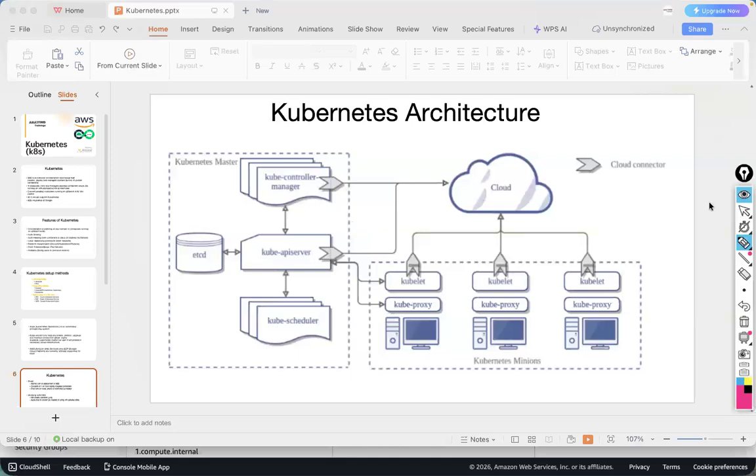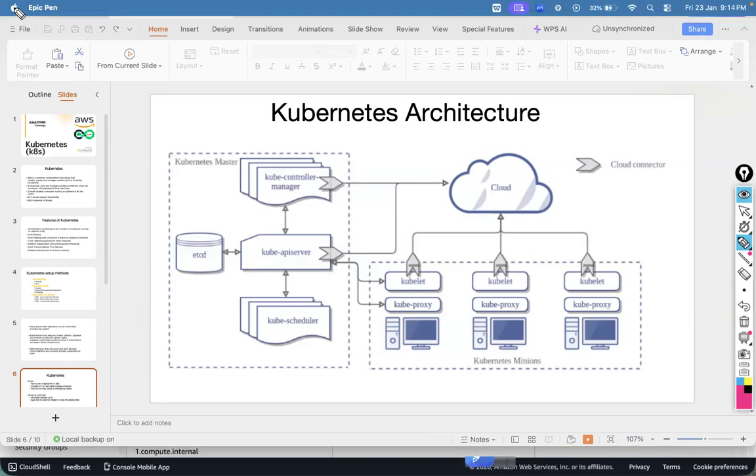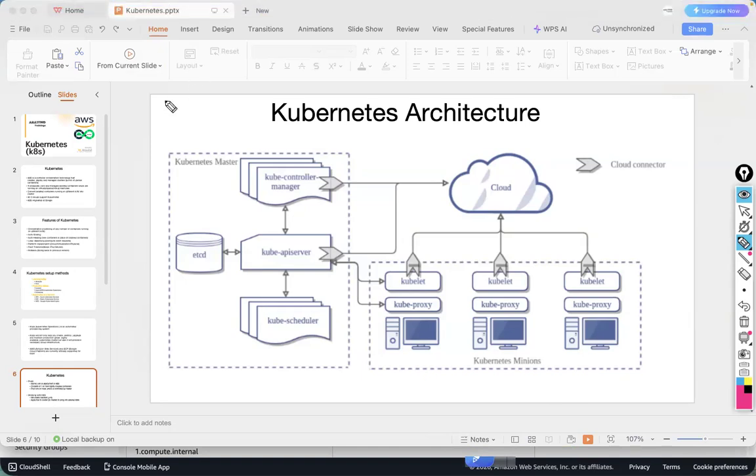How to apply? You have to execute a command. The command is kubectl create -f file name. If the file name is main.yaml, then you have to give main.yaml. Simple command: kubectl create -f file name.